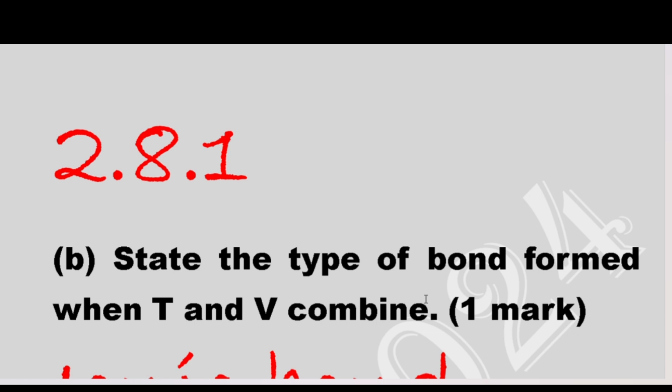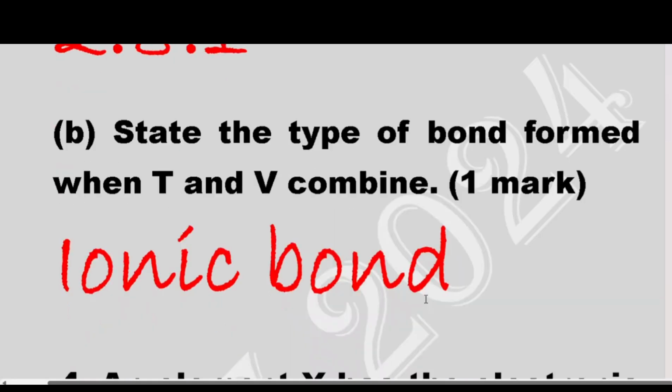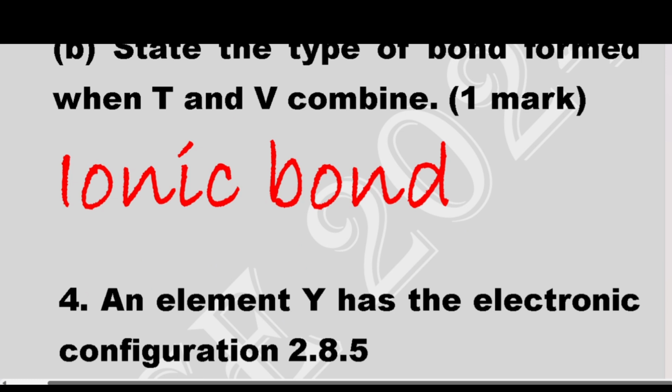So now, a type of bond where there is electron transfer, we call it an ionic bond. It is an ionic bond, where there is a transfer of electrons between the atoms. So now V has lost an electron, it has been gained by T, so that we can form the bond in between, which is ionic.